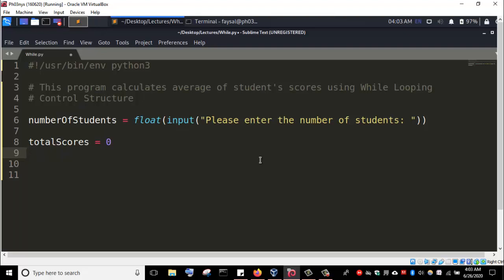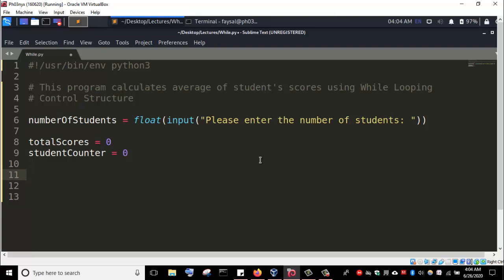Next, I'm going to create another variable, student counter. Student counter equals to 0 also. So now I created another variable, student counter, and I initialized it with the value 0. This will keep track of the number of scores that the user of this program is entering.